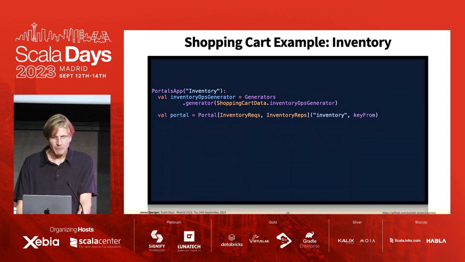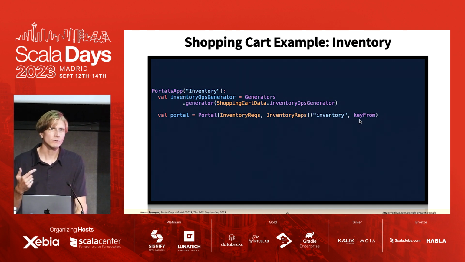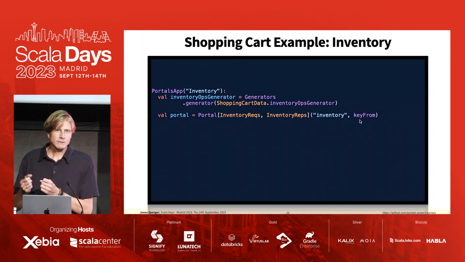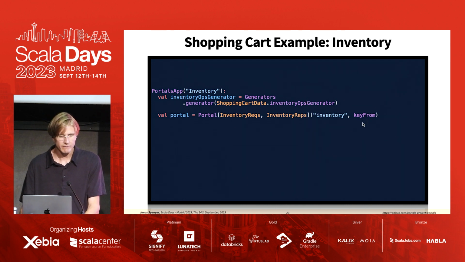And then we create a portal. Here we give it the name portal. We have the message type and the reply type. We give the name, and we also provide here explicitly a method to compute the key from any event so that the portal requests are sent to the corresponding partitions by this function that we have here.